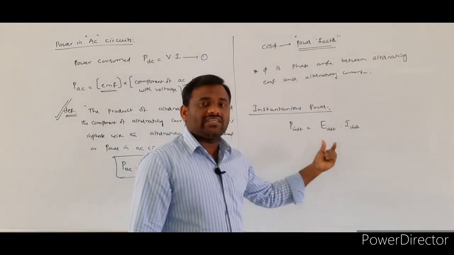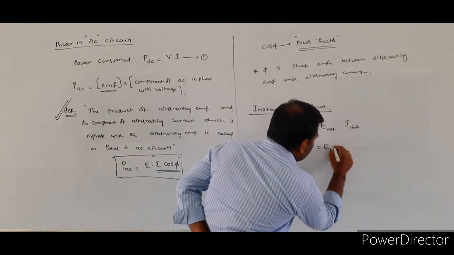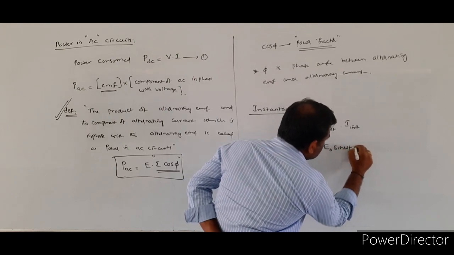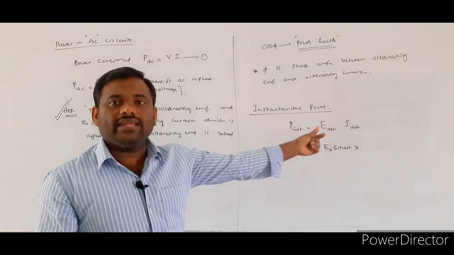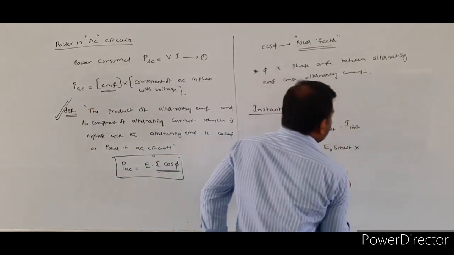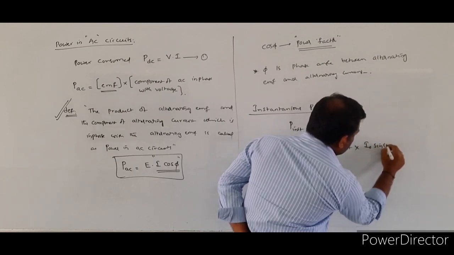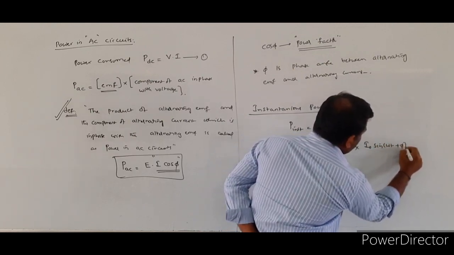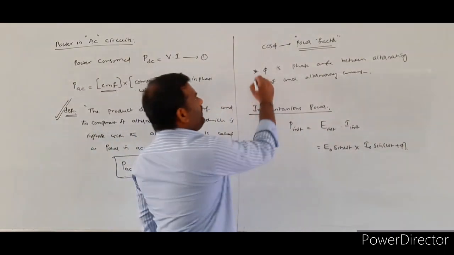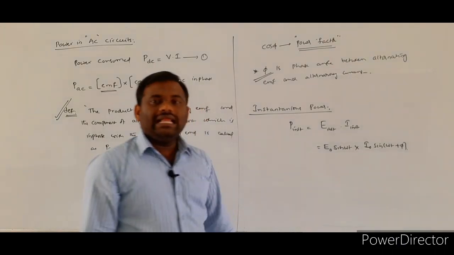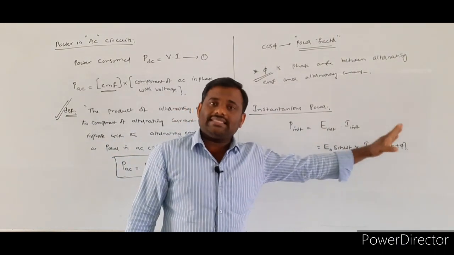Already we know the expression for the instantaneous EMF. What is the expression for the instantaneous EMF? E naught sin omega t. And instantaneous current is what? Here I am taking I naught sin(omega t plus phi). Why? Here we assume there is some phase angle existing between the EMF as well as the current.